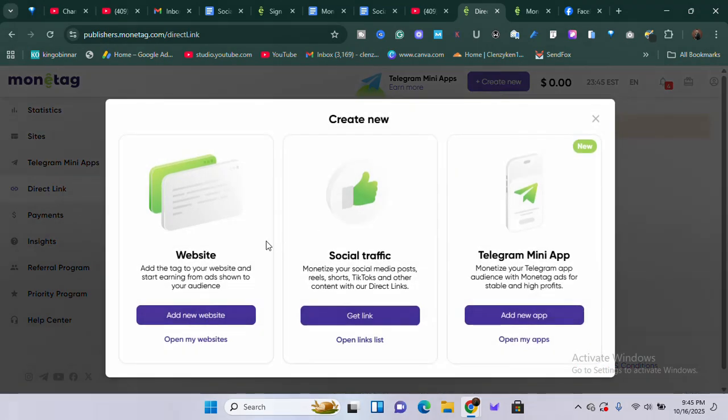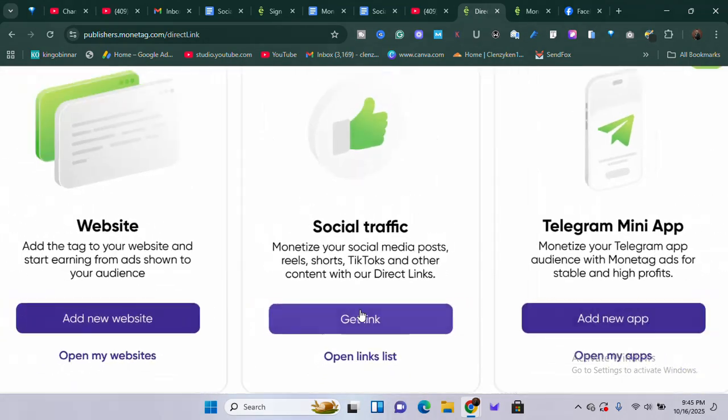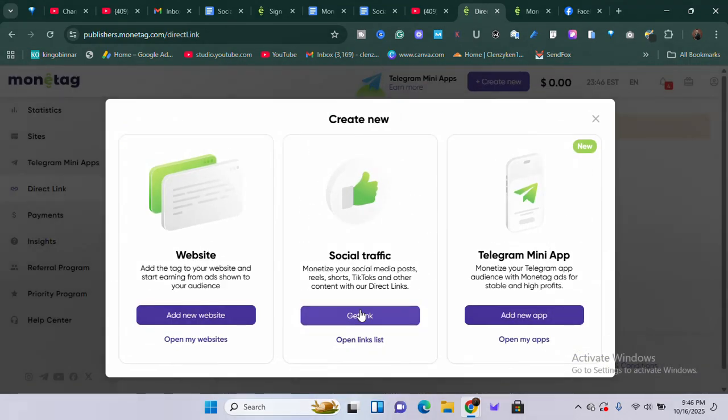If I click on this Create new link, as you can see, we have 3 options: Website, Social traffic, and Telegram mini apps. Don't forget, this is what we're trying to get today, which is the direct link. So once you click on Get link, it's going to generate a link for you. Once it generates a link for you, you can now use that link and add it to your social traffic, either your Facebook, your WhatsApp, or your landing page, or even your website. Once you're able to direct users to that link and they click on it, that's all you need. You're going to start making sales.